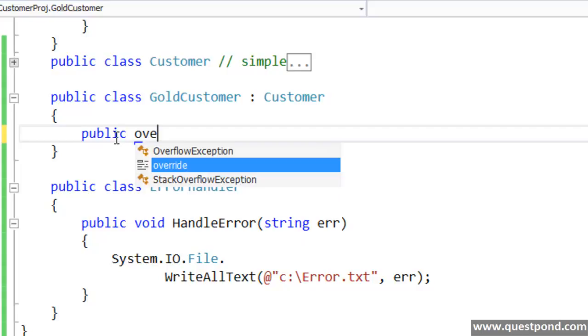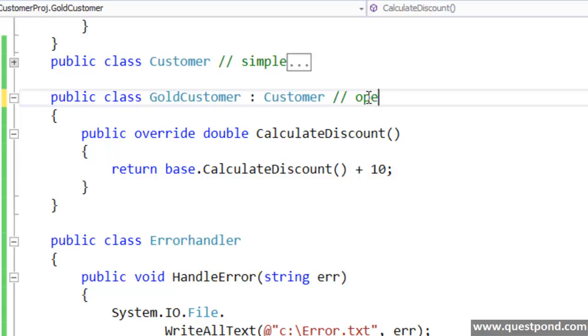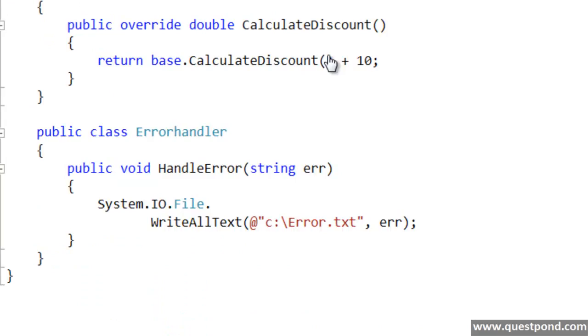So what I'll now do is override calculate discount and return whatever is the base discount plus 10. You can now see how I am creating new classes rather than modifying the customer class. In other words, this customer class is now closed for modification, but it is open for extension or inheritance. This is termed as OCP, open close principle. So let's move ahead with the next SOLID principle, L. L for Liskov substitution principle.